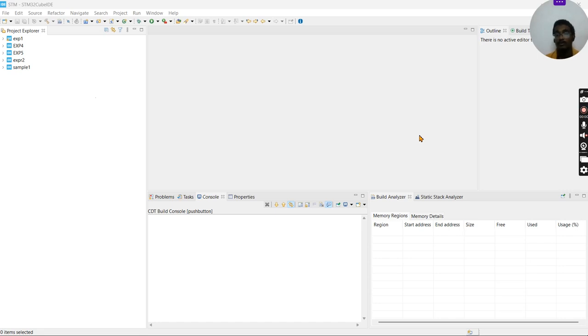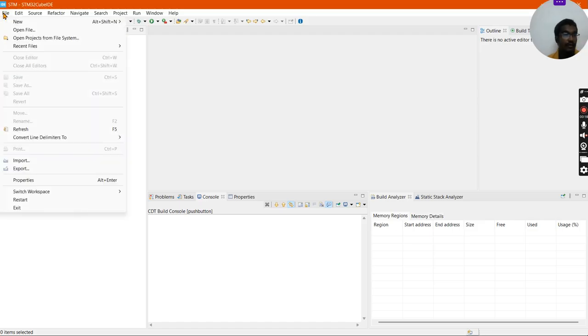Hello everyone, I'm coming from CSE department and now I'm going to present project experiment number 3 in programming microcontrollers. In this experiment, we'll be seeing how to connect an STM with an LED and a push button.